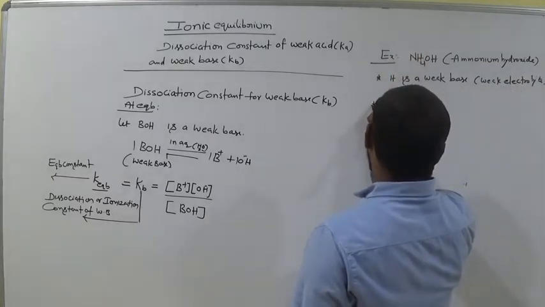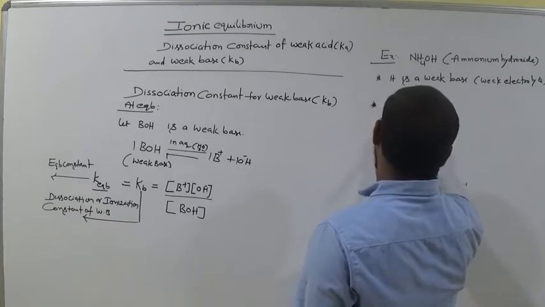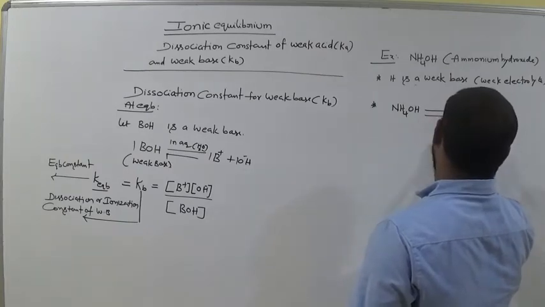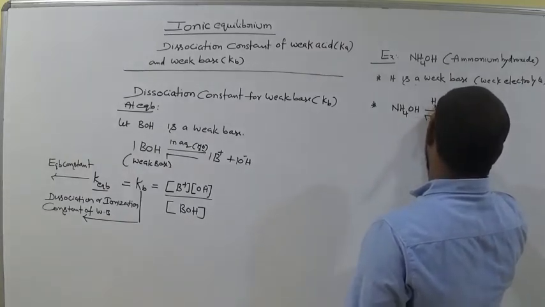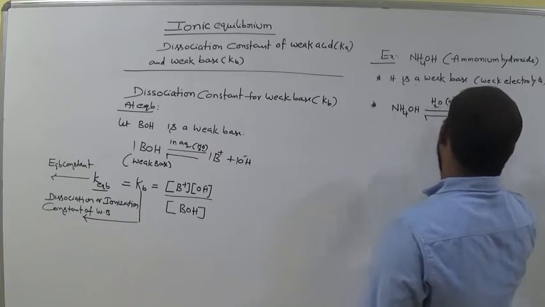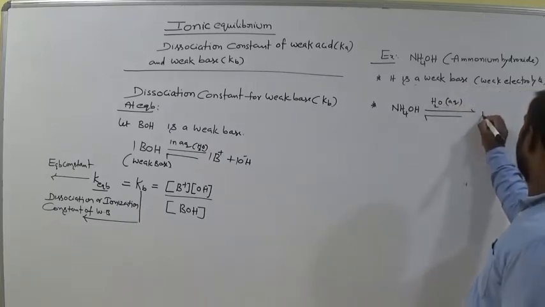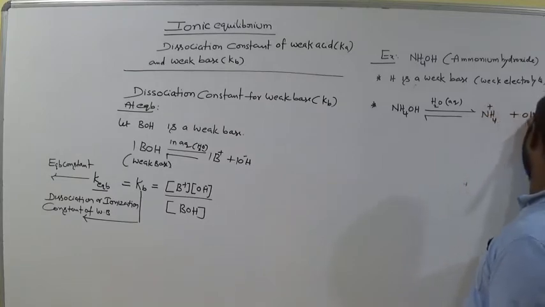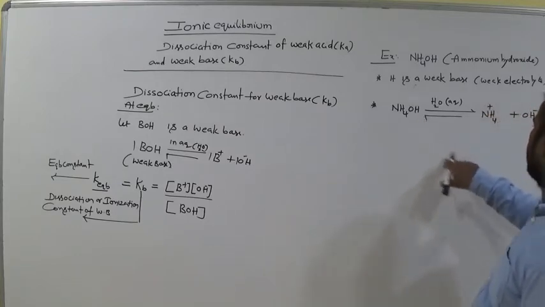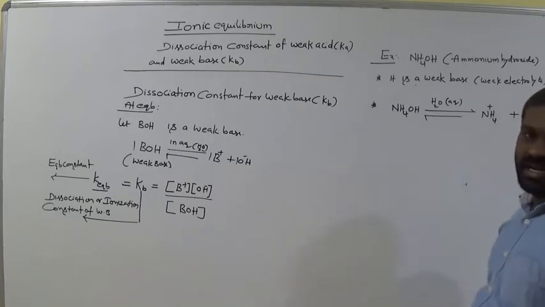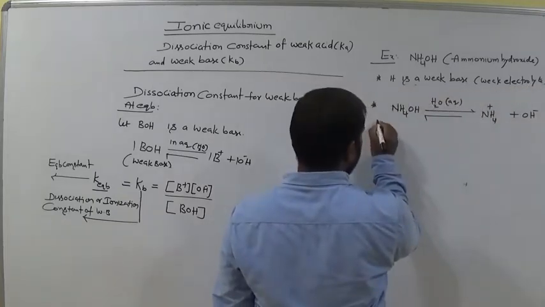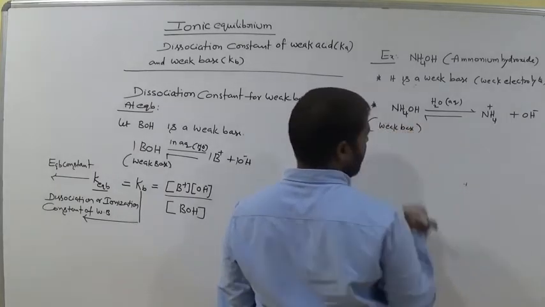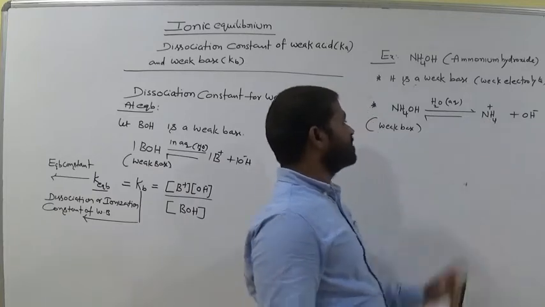So the ionization takes place in aqueous medium according to Arrhenius. Now what are the ions produced here? Ammonium ion and hydroxyl ion. The compound gives OH minus ion, so it is called an Arrhenius base. It is a weak base, and since it produces OH minus ion, we call it a base.